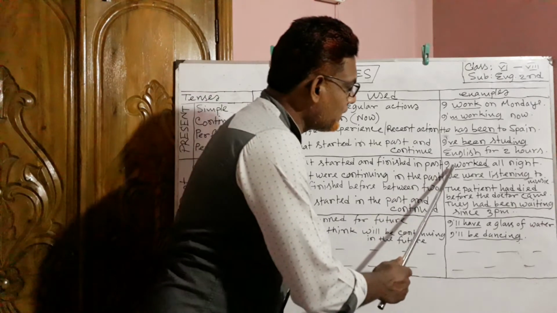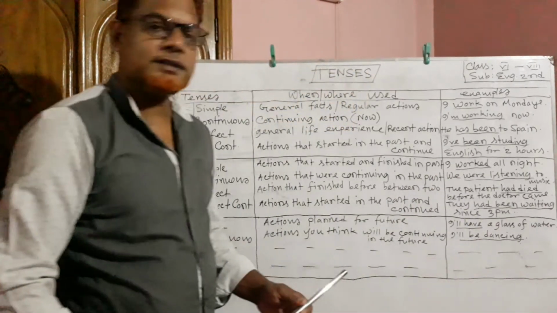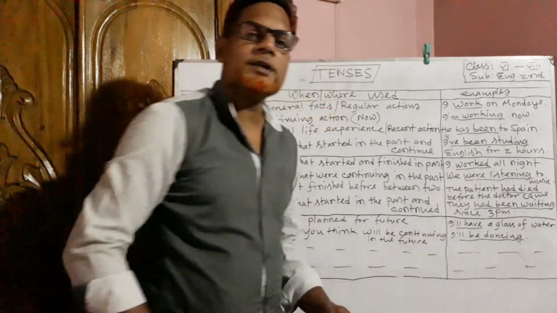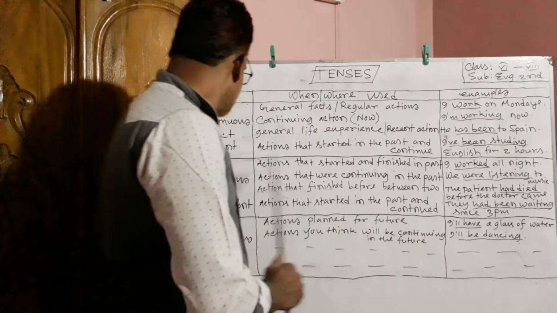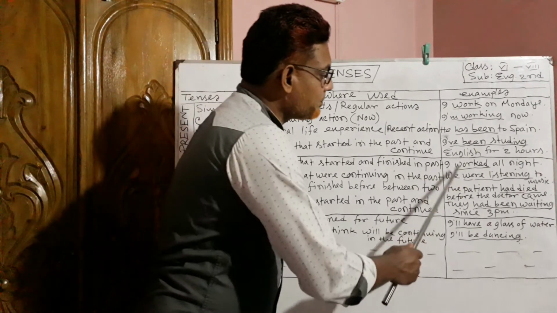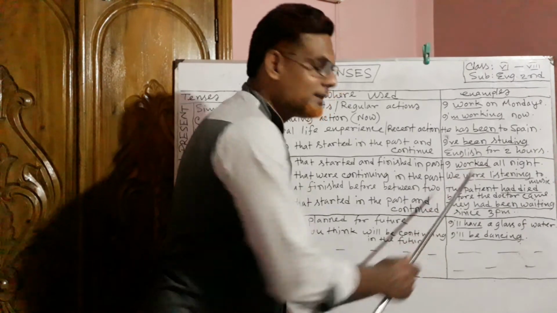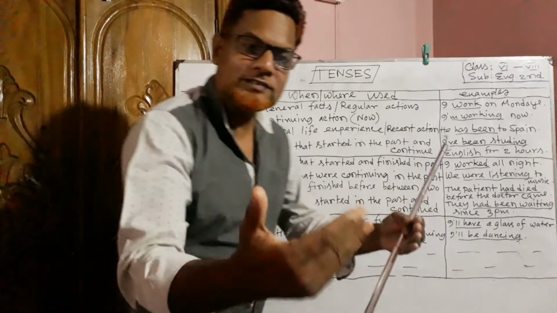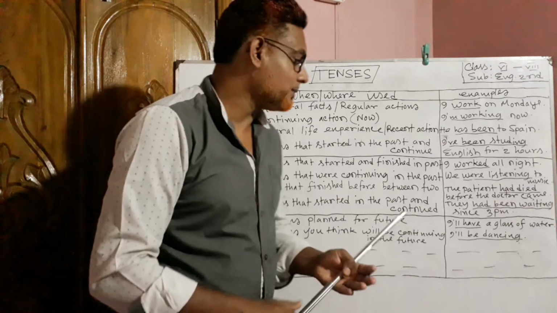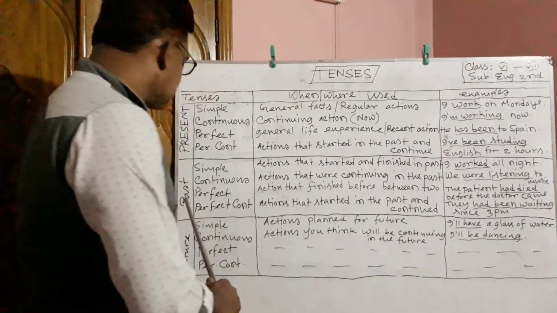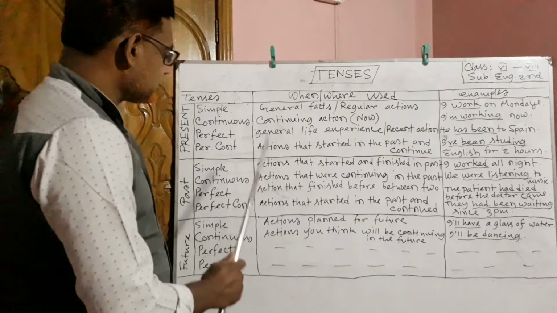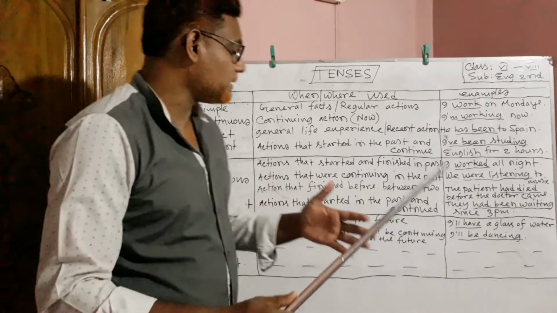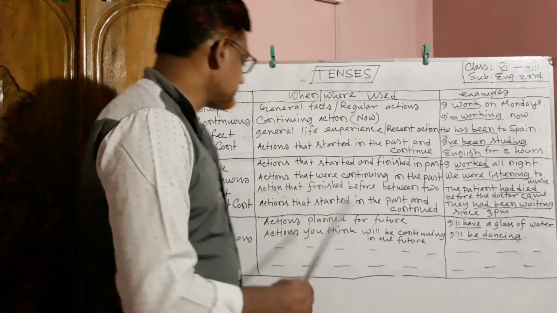And look at the example, I worked all night. In this example, you can see the verb is in past form. That's why it is past simple. If we use the past form of the main verb and there is no other auxiliary verb, we can easily identify that it is past simple. Then the next tense, past continuous tense. When can we use the structure of this tense?